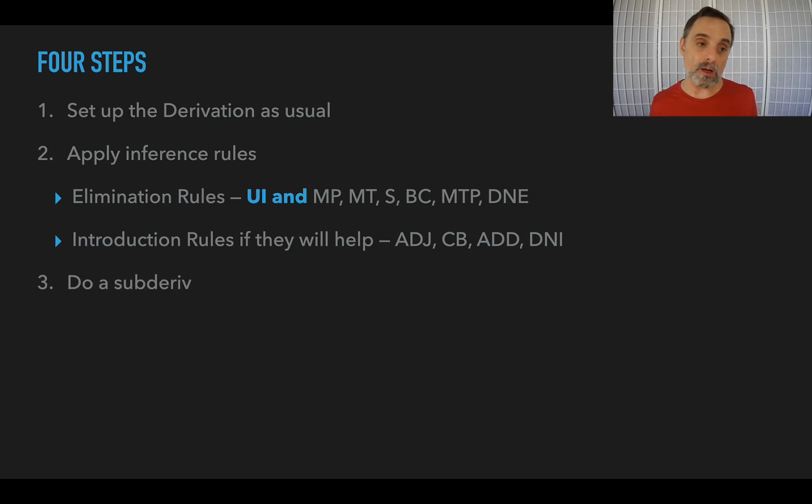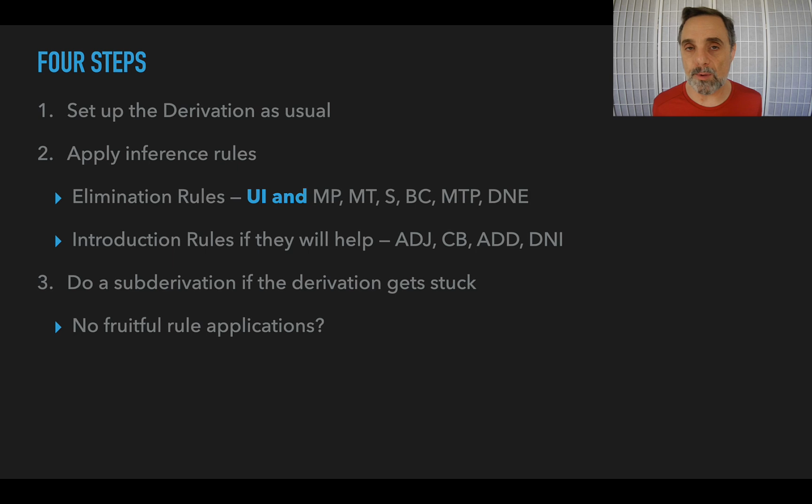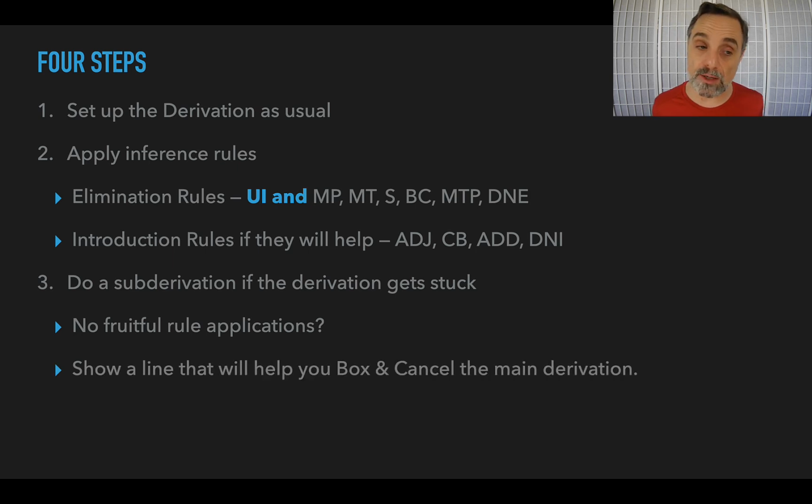If the derivation gets stuck, you would do a subderivation as usual. In particular, if there are no fruitful rule applications, you do something that will help you box and cancel, and then you finish up by boxing and canceling. So in the next video, I will do some example derivations, and there's some strategy to actually applying UI, and I'll discuss that as well.